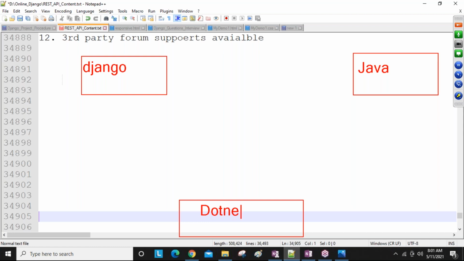When we are sending data in the form of Django, one Django object I'm sending guys, how does this Django object get understood by Java in real-time communication? So how it is understood means, as an API developer, that is our primary role. Why are company people paying lakhs of money to API developers? Because they are going to take all these conversion responsibilities. So this Django code they are not sending directly to Java guys.